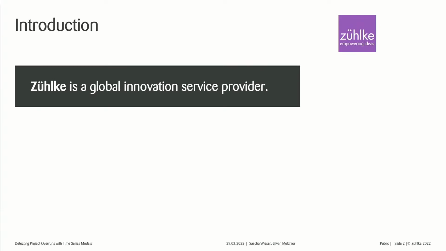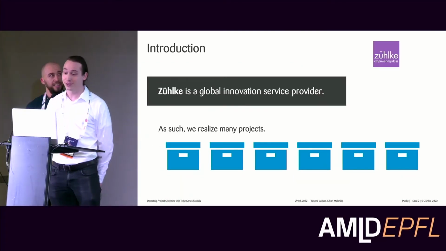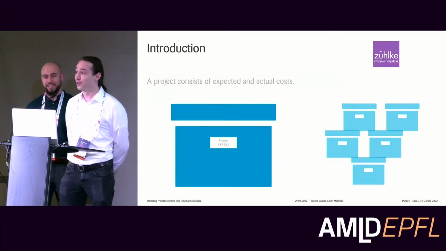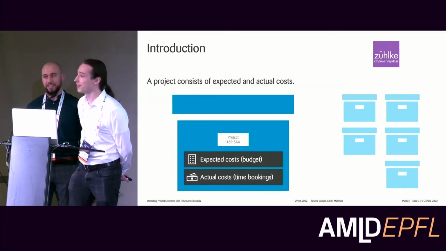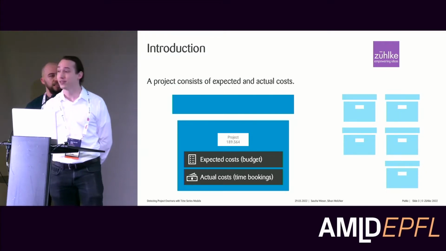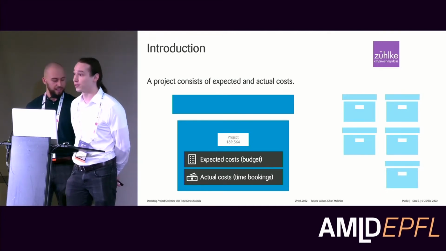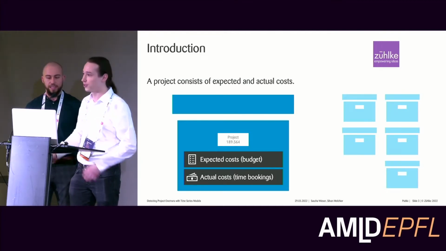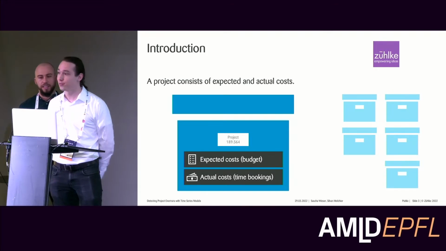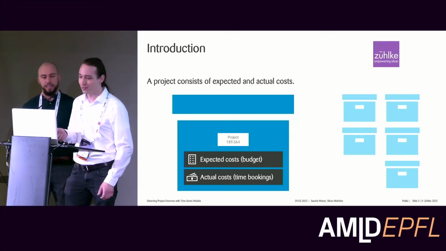We're a global innovation service provider. This sounds very fancy. What it basically means, for the sake of this talk, is that we do a lot of projects. Actually, really a lot of projects. If we look at such a project from a financial perspective, there are two types of costs: the expected costs and the actual costs. The expected costs are the budget, so an estimate of how much this project will cost. On the other hand, we have the actual costs. Our developers work on the project and book their time on it, and then we see how much it actually costs.